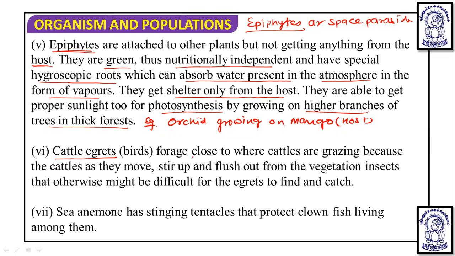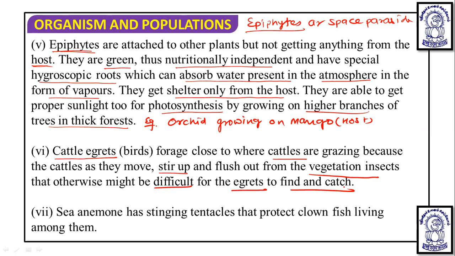Cattle egrets are the birds which forage close to where cattle are grazing. When cattle move on the soil while searching for grazing, they walk on the soil and stir up and flush out insects from the vegetation. Otherwise it might be difficult for the egrets or the birds to find and catch them.